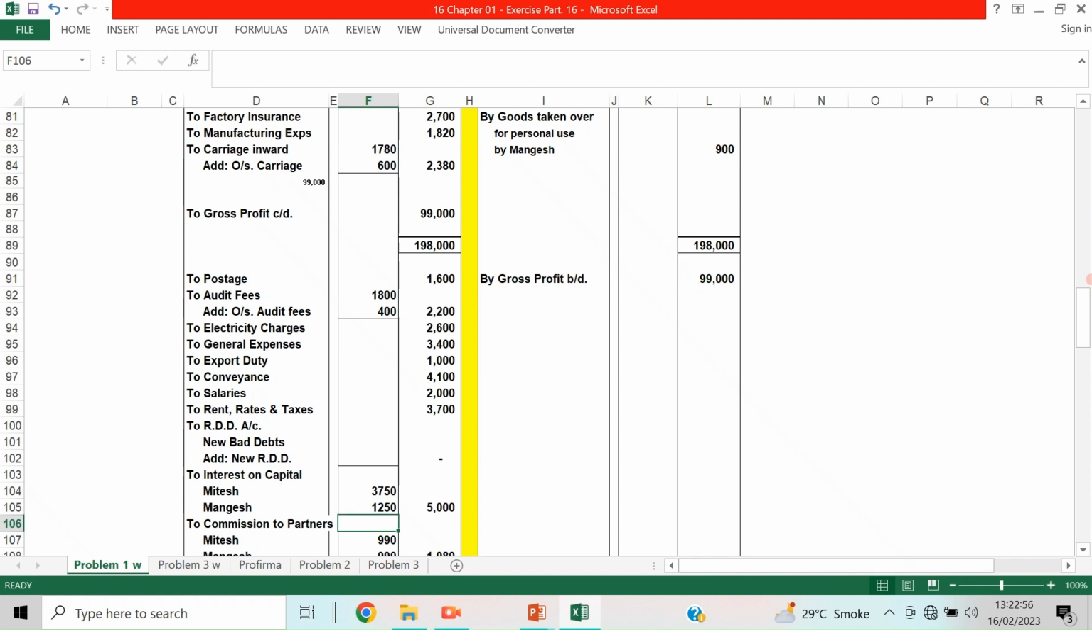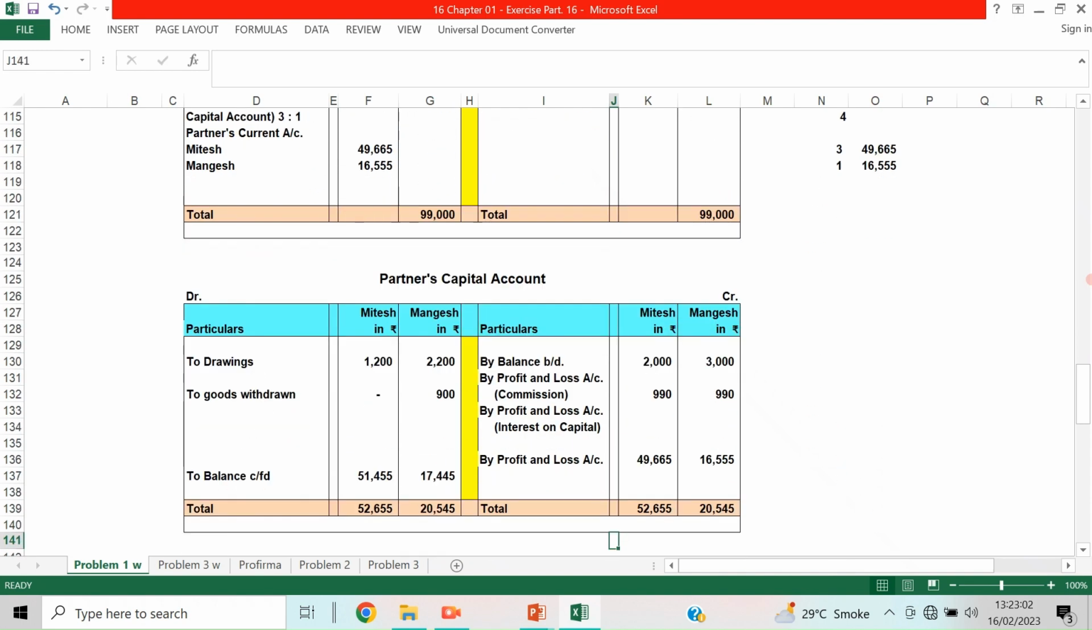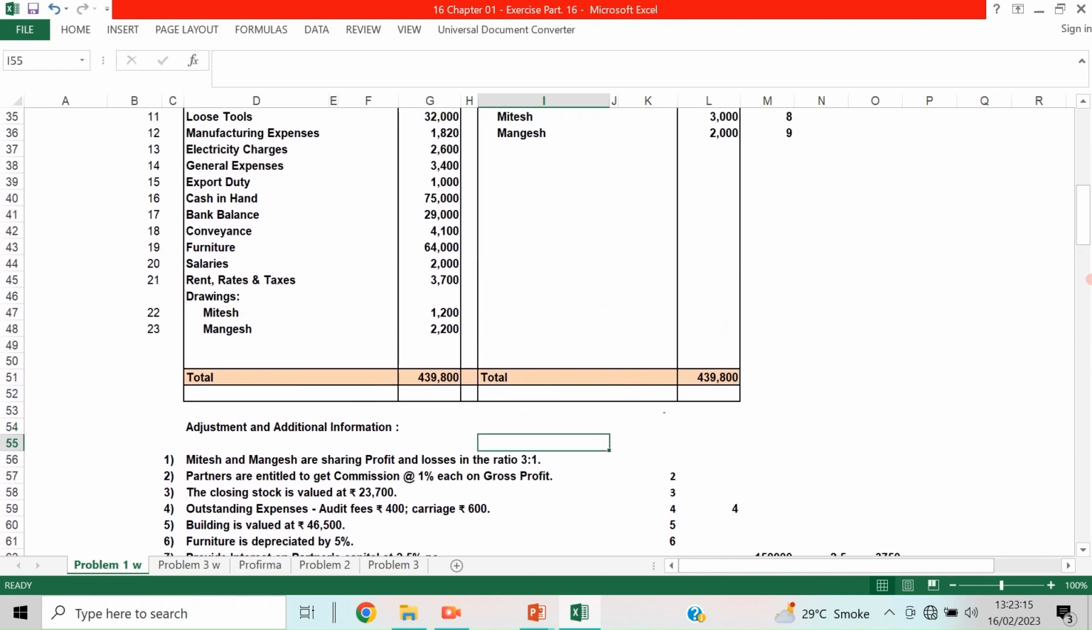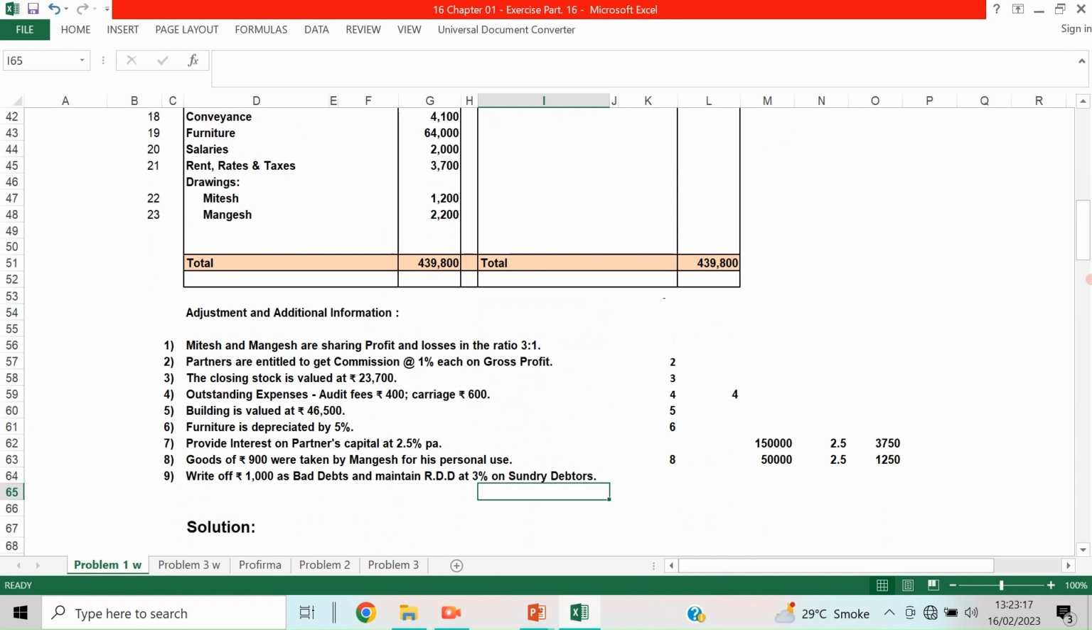3750 and 1250. Okay, that is given, and the second effect is given to their current account, capital current account. 3750 and 1250. Okay, now that is also taken. Now adjustment entry number 7th entry is also taken. Now 9th entry